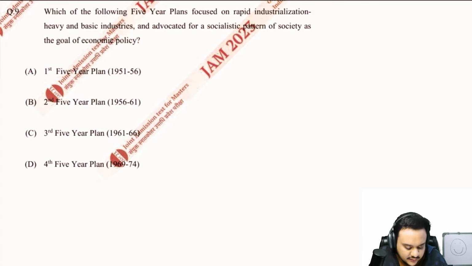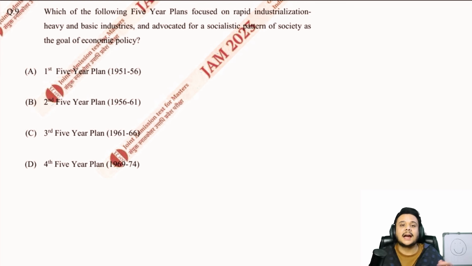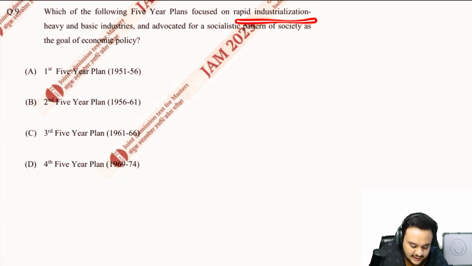Then the ninth one, which of the following 5-year plans focused on rapid industrialization, heavy and basic industries, and advocated for a socialistic pattern of society. Just as with the poverty estimation committees, every 5-year plan has something very famous, and that is your hint, that is your clue. So rapid industrialization, second 5-year plan, without a doubt.